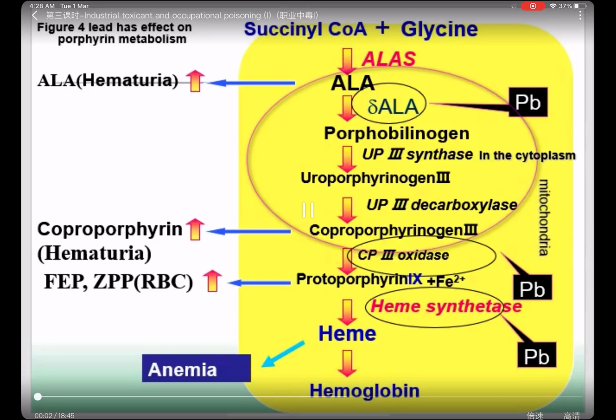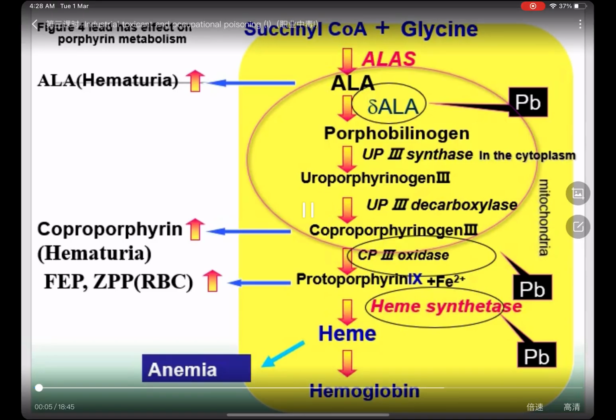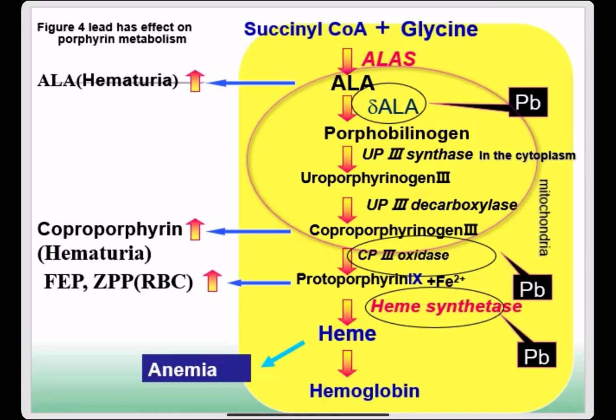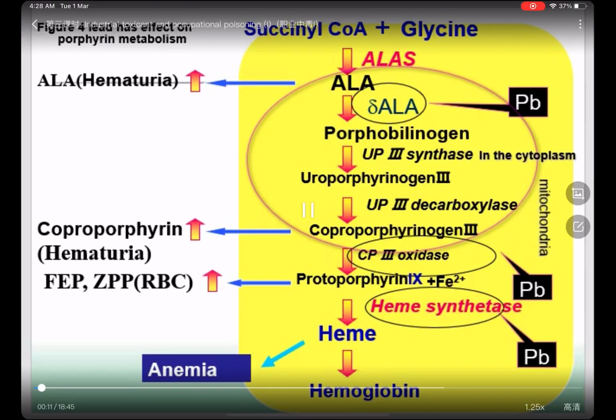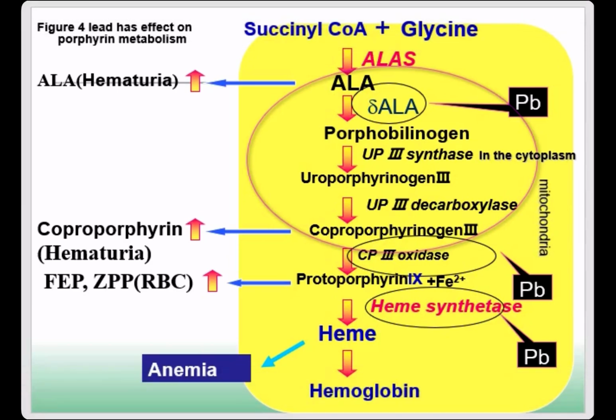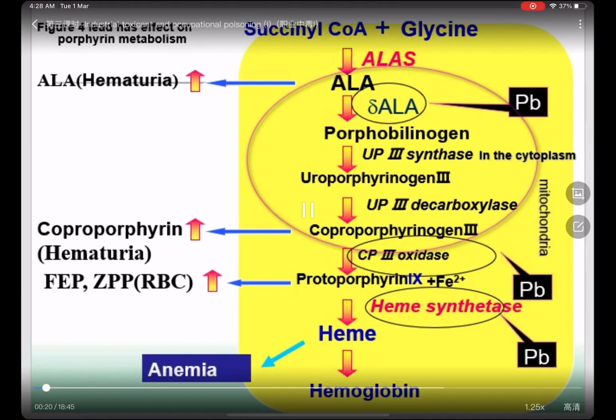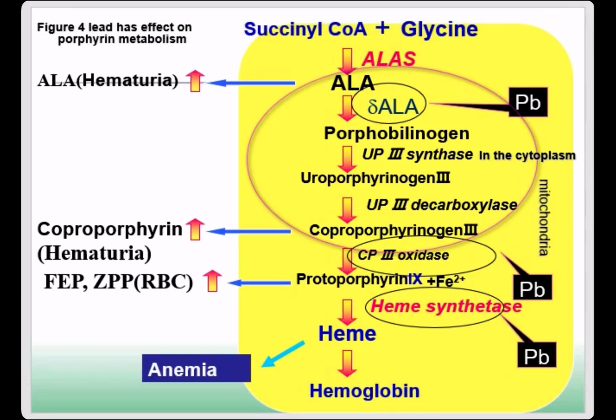We know we can find lead in our blood. After a few weeks, 1% of lead can stay in our blood. And if lead goes into the body at first, you will find 99% of the lead will stay with the erythrocyte. So you will see the lead has effect on the porphyrin metabolism. After the patient is exposed to the lead, it goes inside and stays in the blood.